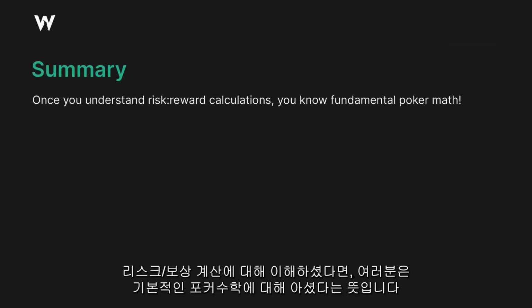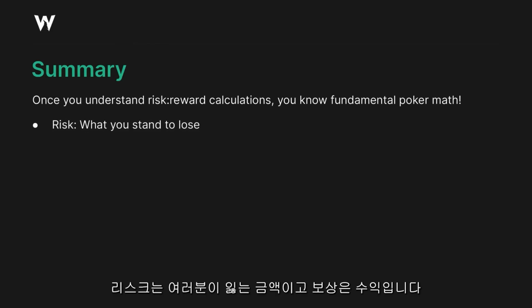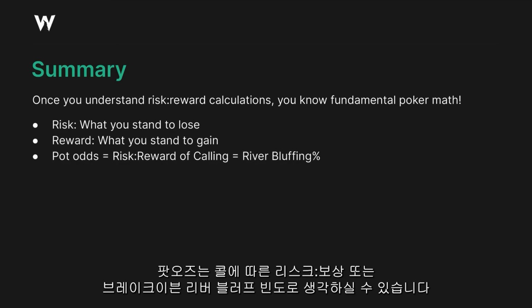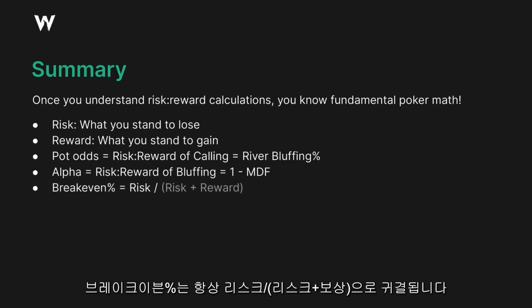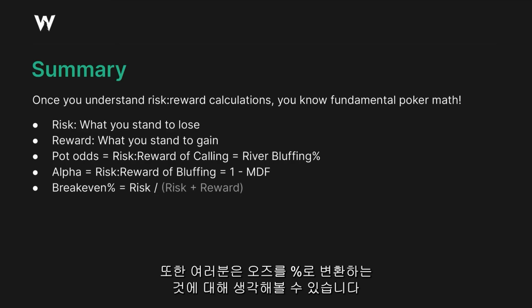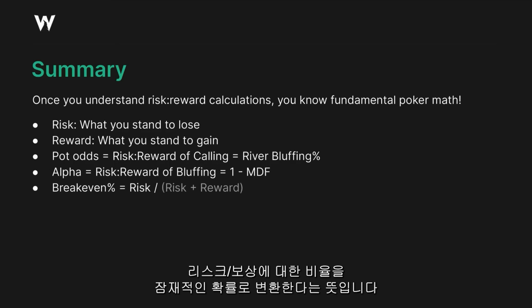Once you understand risk-reward calculations, you know the fundamental math that drives poker strategy. Risk is just what you stand to lose if you're unsuccessful, reward is what you stand to gain. Pot odds is just the risk-reward of calling, or alternatively, you can think of this as the break-even river bluffing frequency. Alpha is just the risk-reward of bluffing, which is equivalent to 1 minus MDF, and a break-even calculation can always be expressed as risk divided by risk plus reward. You can also think of this as converting odds to a percentage. We have some ratio of reward and risk, and we want to convert that over to some implied probability.